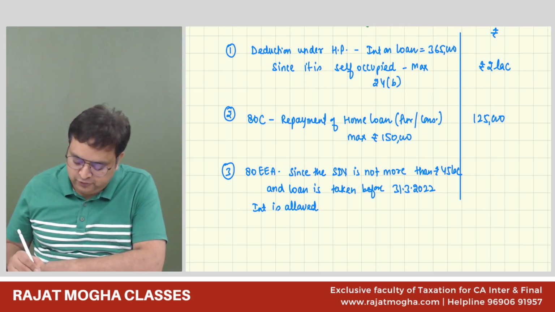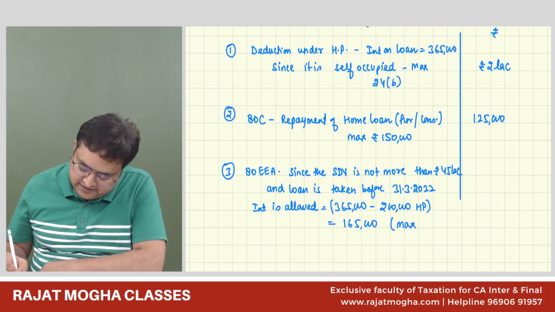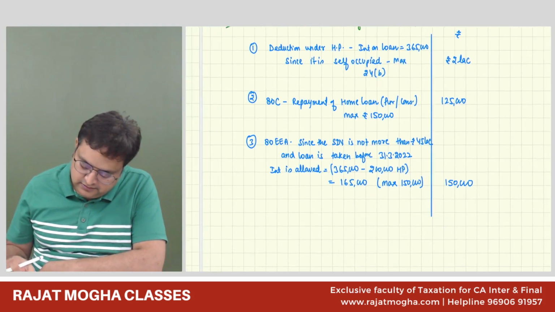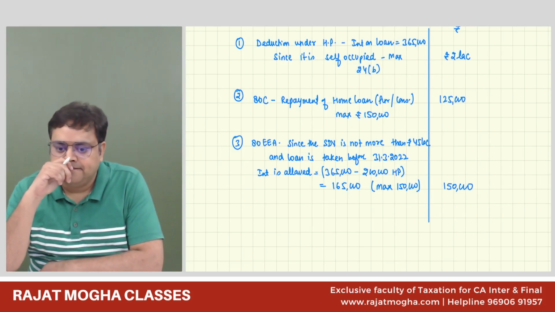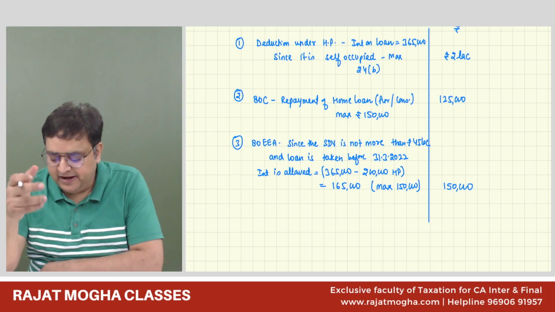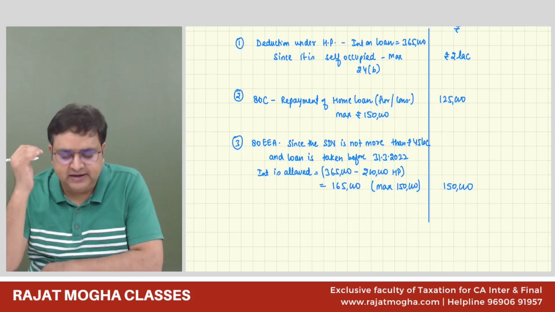So how much interest is allowed? Total interest was 365, out of which 2 lakh is taken in house property. So we are left with 165, but maximum 150. So 150 would be allowed in 80EEA. So when he comes to you, please tell him that for housing loan, principal repayment goes in 80C, for interest 2 lakh in 24B and 150 in 80EEA.